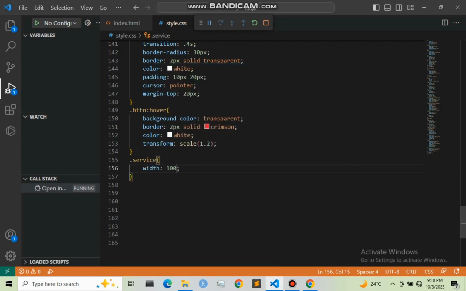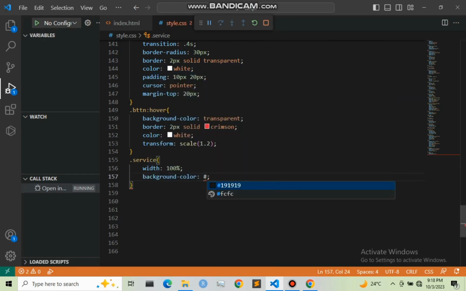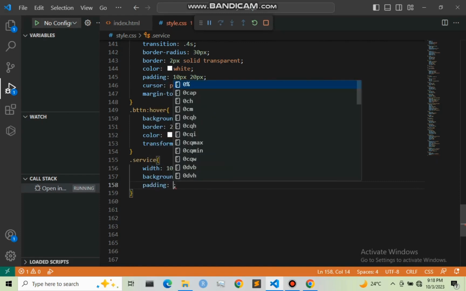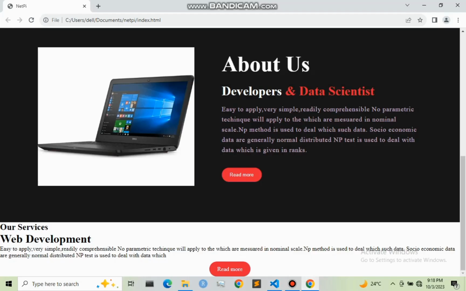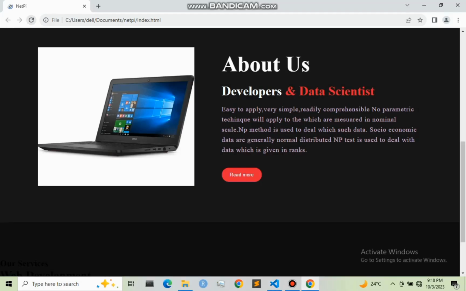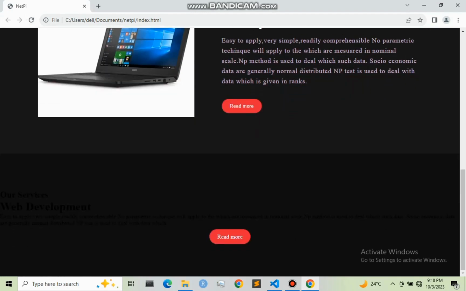Then I'm going also to give it a background color, and that is the code of 10 10 10. And also I'm going to give it a padding of 100 pixel and 0. So let me save this and refresh. So as you can see, we have it right here.